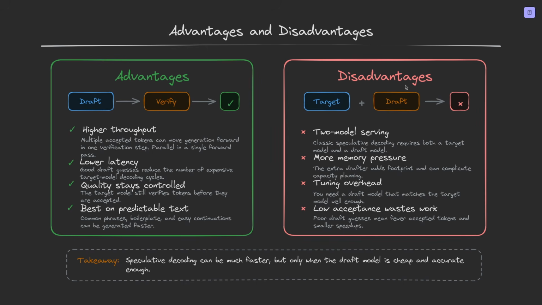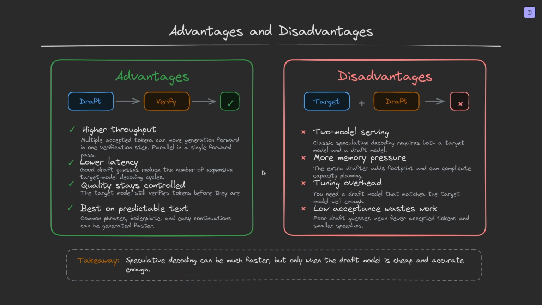But there are also disadvantages. We need two-model serving, so classic speculative decoding requires both a target model and a draft model. We have more memory pressure because the extra drafter model adds footprint and can complicate capacity planning and the full application. We have tuning overhead because you need a draft model that matches the target model well enough. And if we have a low acceptance rate, then we generate a lot of tokens that are bad. So basically, we are adding overhead, because poor draft guesses mean fewer accepted tokens and smaller speedups. So the takeaway is that speculative decoding can be much faster, but only when the draft model is cheap and accurate enough.